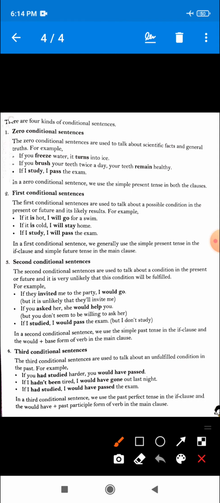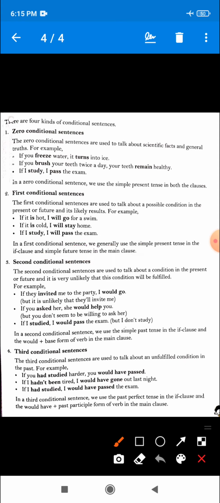So dear, just remember, the clause that shows the condition is called the subordinate clause. The subordinate clause must always be in simple present tense, and the main clause will be in simple future tense.